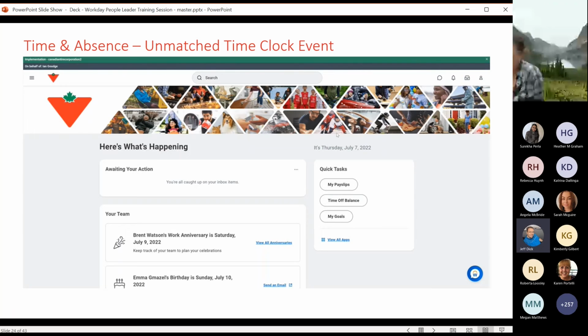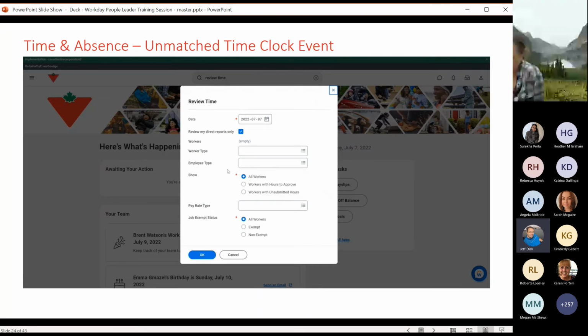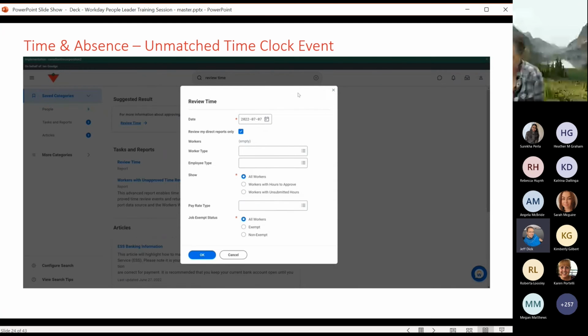In this module, we're going to review the manager and timekeeper view for reviewing time for a worker. As the manager or the timekeeper, you're going to click on the search bar at the top of the screen and type in review time. You'll click the first option that comes up and you'll be prompted with a review time screen. You can leave everything as it is on the review time screen. If you would like to look for specific workers, specific worker types, you are able to refine your view here. However, if you're looking for the entire group, you can leave everything as is, ensuring that the date is correct for the time period you're looking at. In this situation, we're going to look at the week prior, and you'll click the OK button at the bottom.